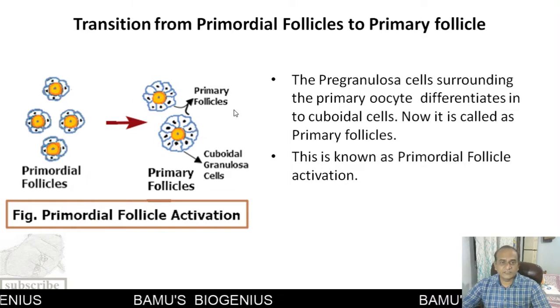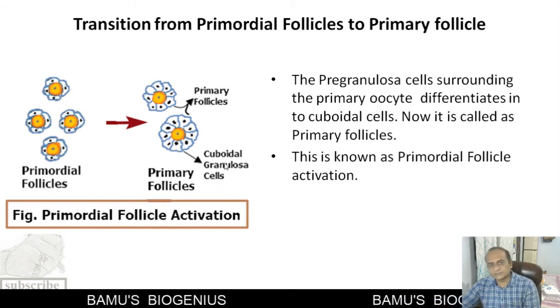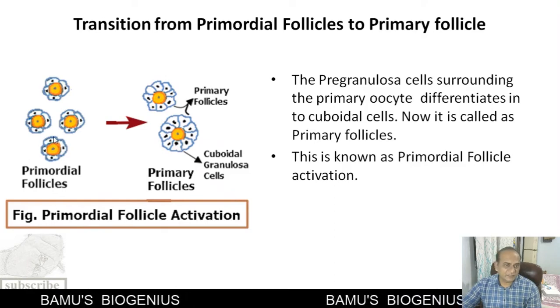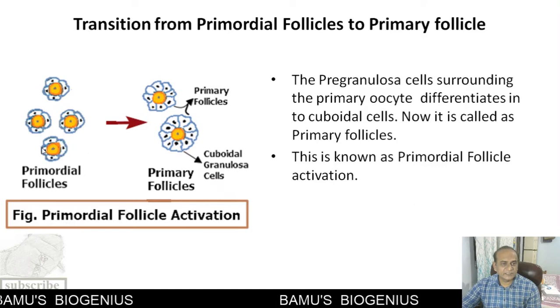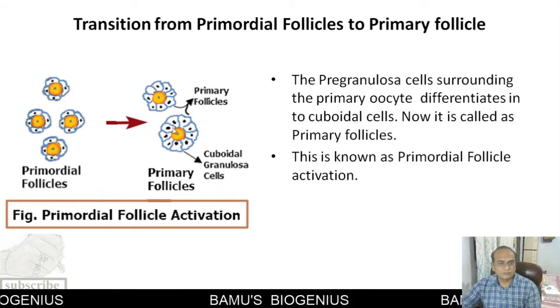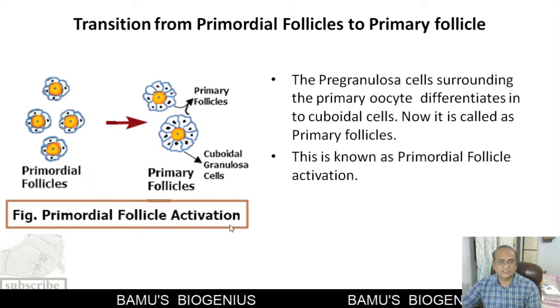So remember that there is a difference between the primordial follicle and the primary follicle. Primordial follicles are surrounded by flattened squamous epithelial cells, these are the pregranulosa cells, and primary follicles are surrounded by cuboidal granulosa cells. So this is known as primordial follicle activation.